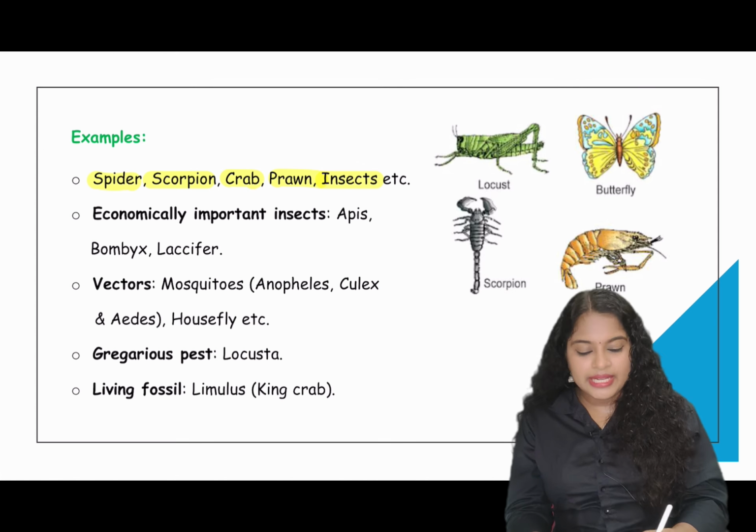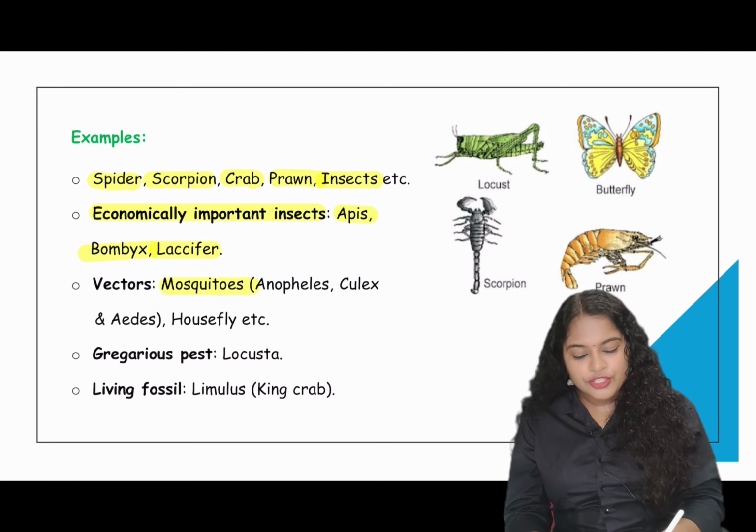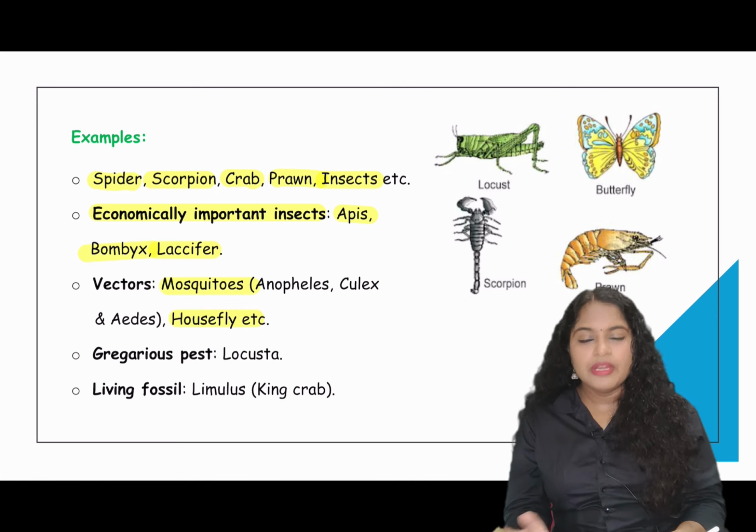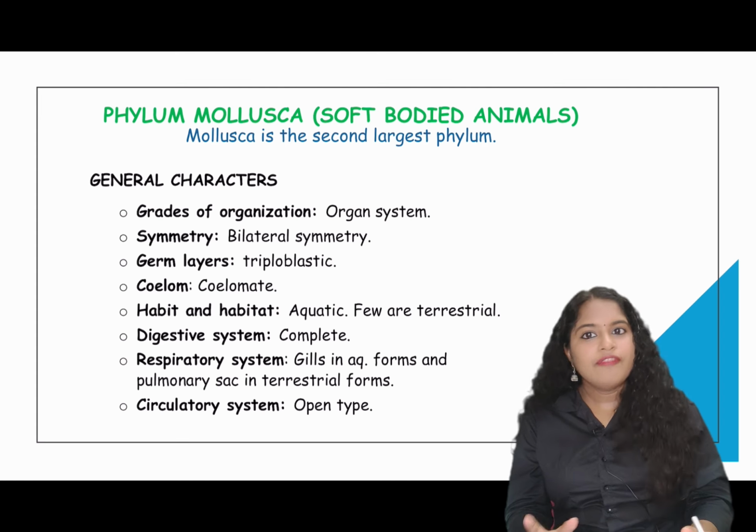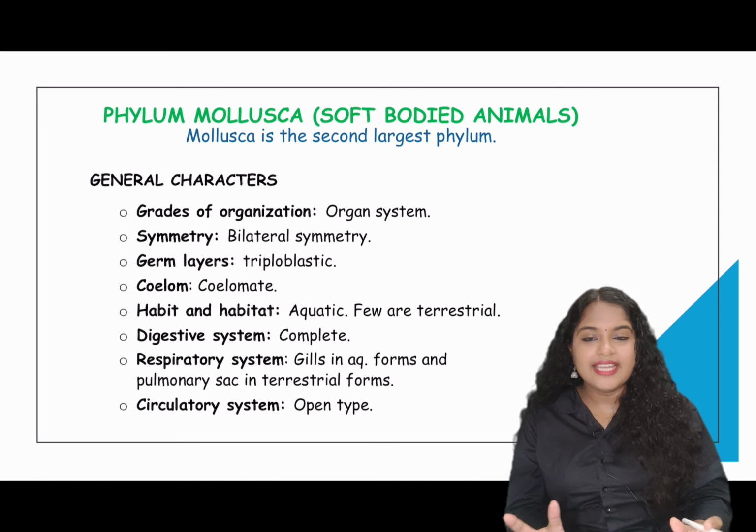So, there are economically important insects present. There is Apis, the honeybee, which helps in production of honey. Bombyx is the silk moth or silkworm which helps in the production of silk. And Lacifer is a lac insect. Vectors are mosquito, housefly, etc. Mosquitoes like female Anopheles, Culex or Aedes mosquito. In gregarious pest, that is locust, which comes in groups. Then there is a living fossil present in the arthropods, that is Limulus, which is the king crab.